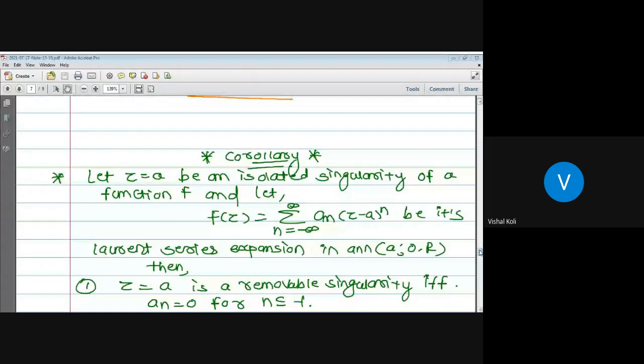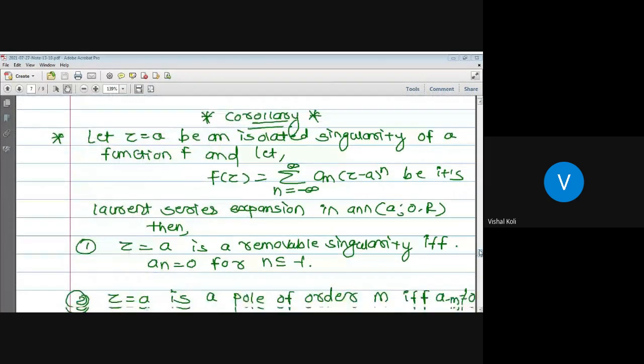That is, if z equal to a is an isolated singularity of a function f, and f of z is the series n running from minus infinity to infinity of a_n (z minus a) to the power n, its Laurent series expansion in the annulus of a with radii 0 and r. It means it is the region in between the circle with center a and radius 0 to the circle with center a and radius r.